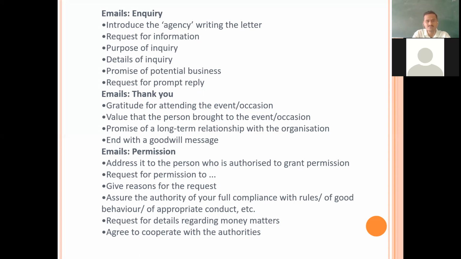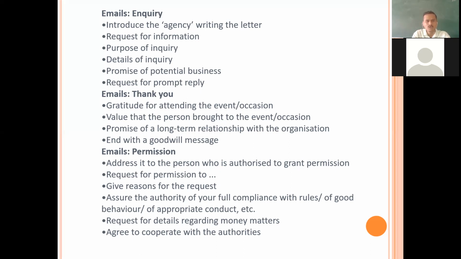Permission email. Yes, you are expected to address who is authorized to grant permission, request for permission to, write like this. You have to write in the subject, request for permission to use garden, to use hall, like this.